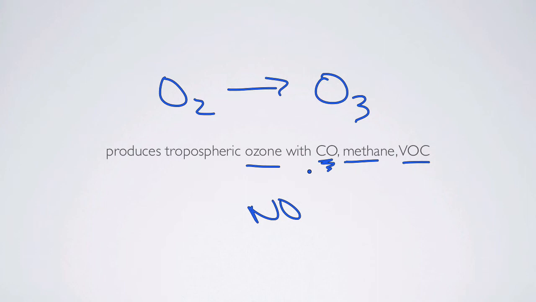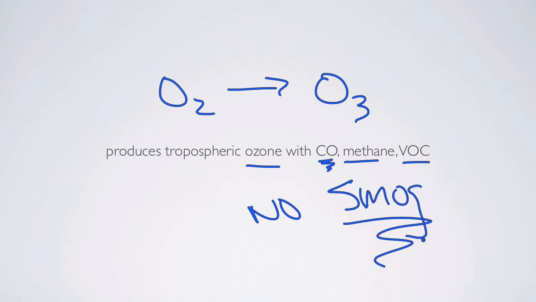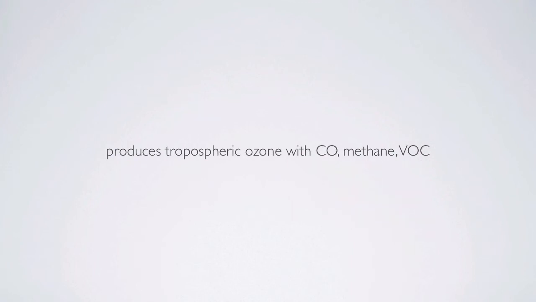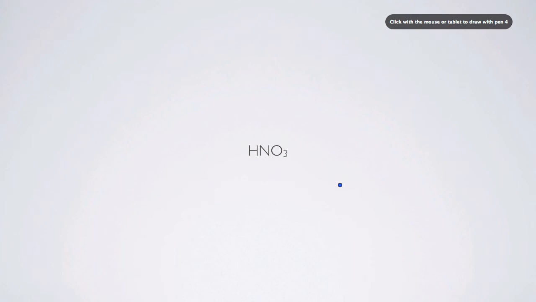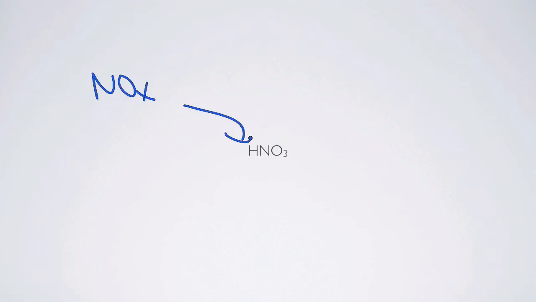And smog in urban areas. So having a lot of NO and some kind of carbon-containing compound generates a lot of smog. In addition, NOx can also get turned into nitric acid.